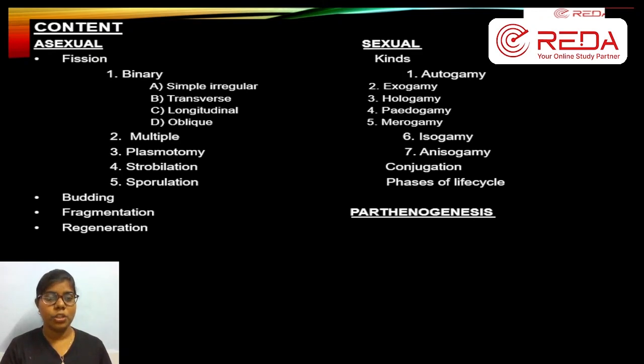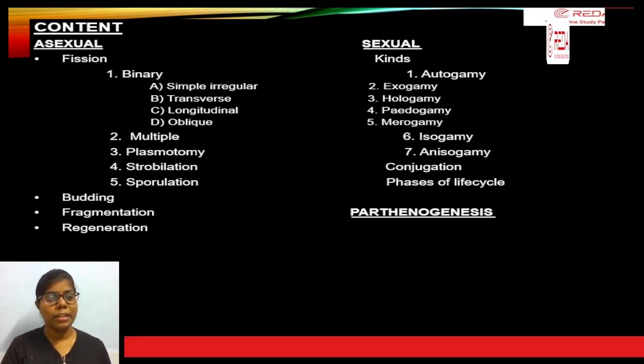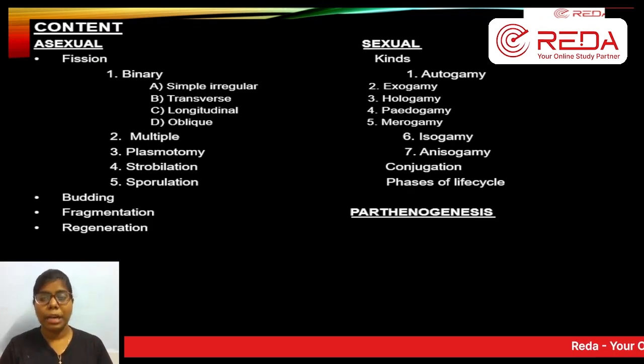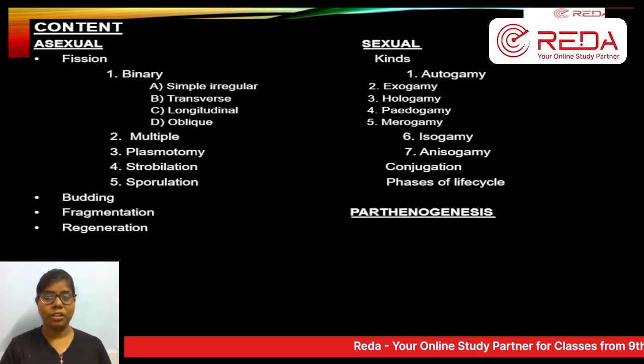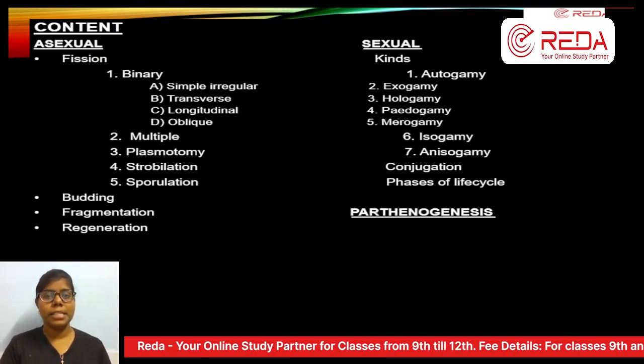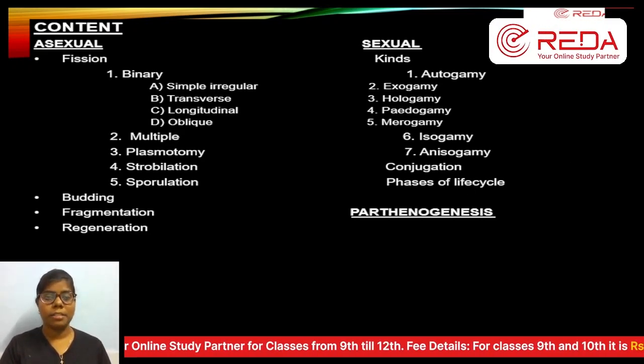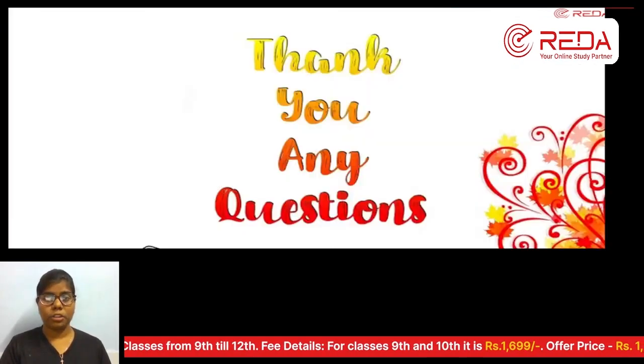And for parthenogenesis, we saw natural parthenogenesis, complete and incomplete, and artificial parthenogenesis, where in the sea urchin egg, physical or chemical stimuli can induce development.